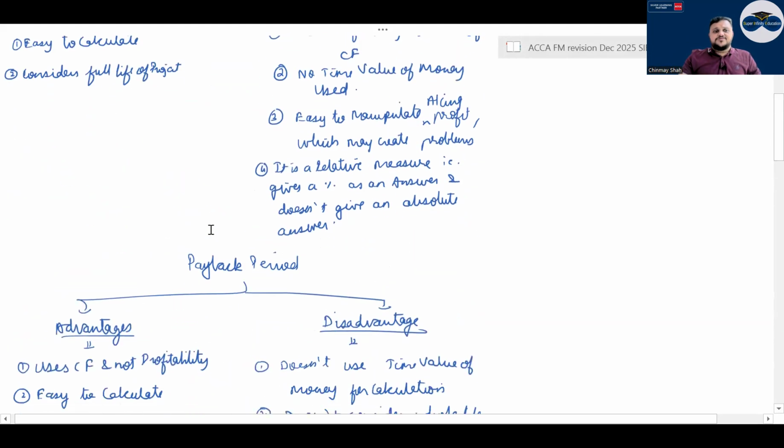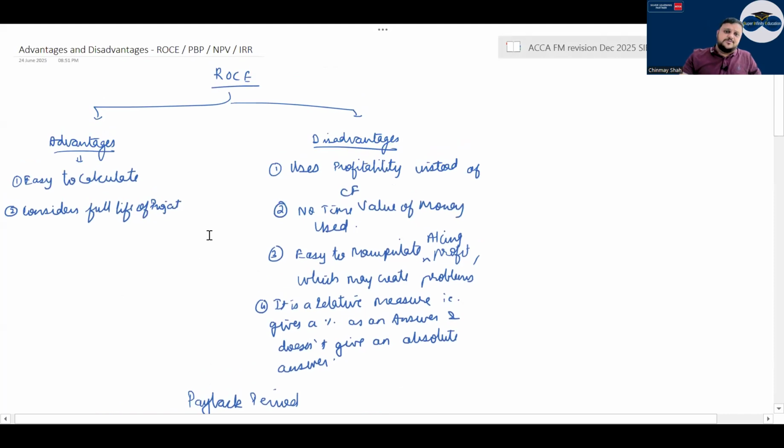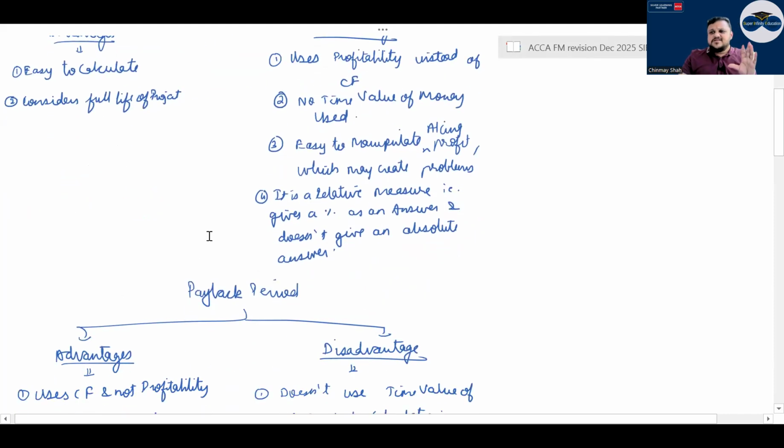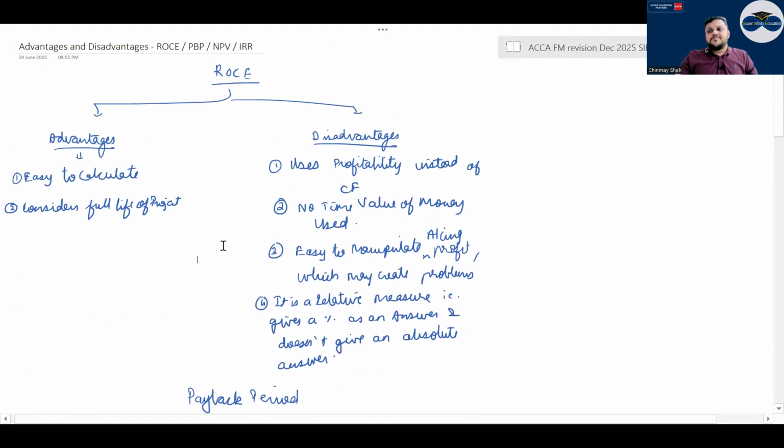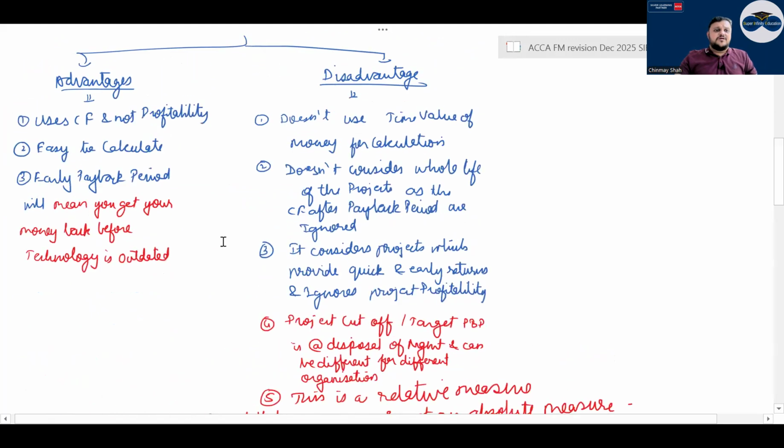Correct? So ROC advantages: easy to calculate, considers full life of project. There is nothing more I can do here; you have to read it once. Disadvantages of ROC: basically profitability is used, time value of money is not used, profit is easy to manipulate, and it is a relative measure. That is, it does not give a fixed answer. It gives an answer in percentage and does not tell you how much money you are earning.